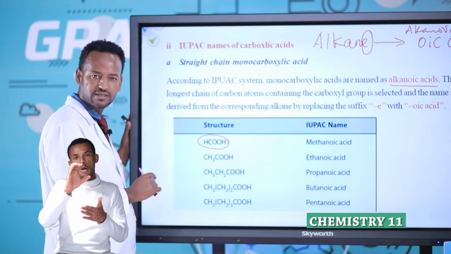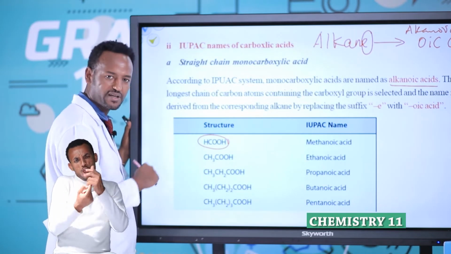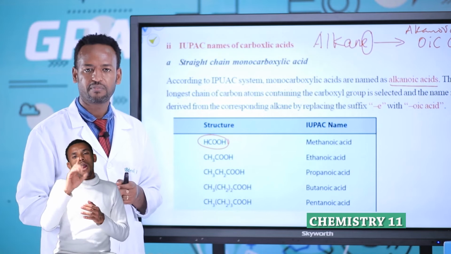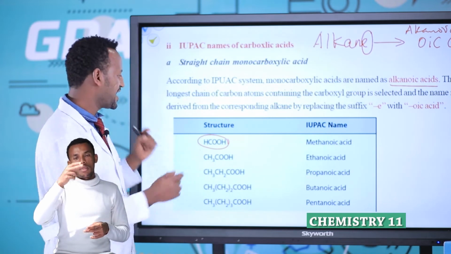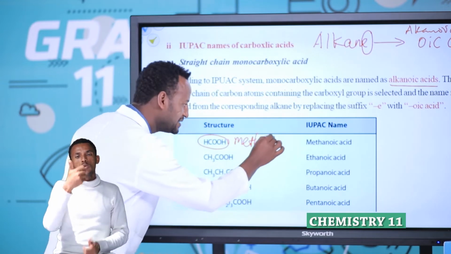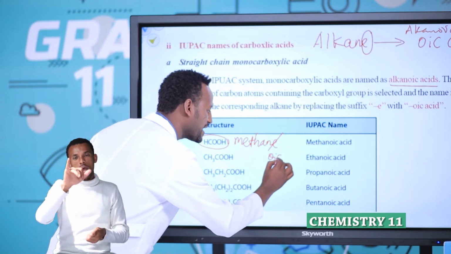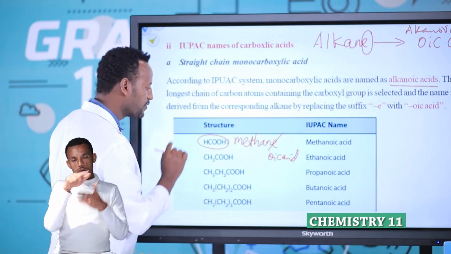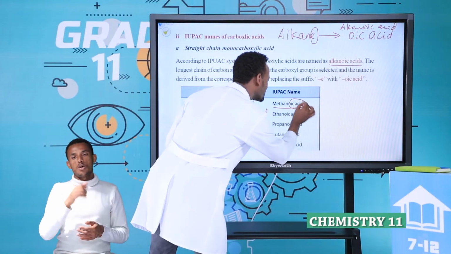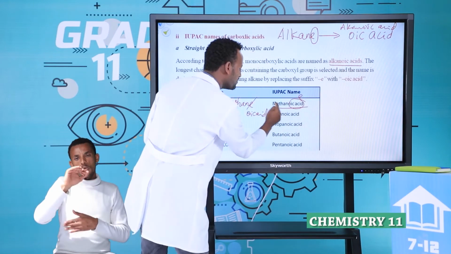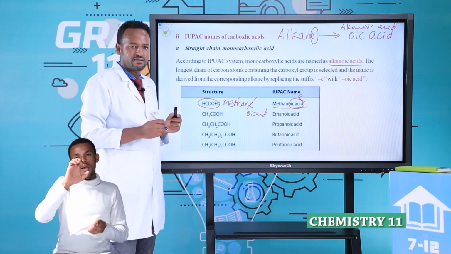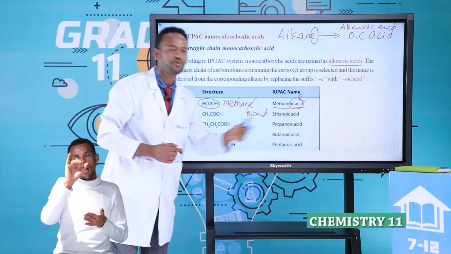First, this is carboxylic acid. How many carbons? Only one carbon. Students, what is the one carbon alkane name? Methane. ANE: which one is replaced? This E is replaced by OIC acid. Therefore, what is the name of this one? Methanoic acid. Without OIC acid, it is methane. The E is removed, OIC acid replaces it: methanoic acid.